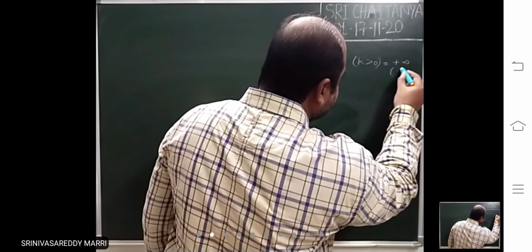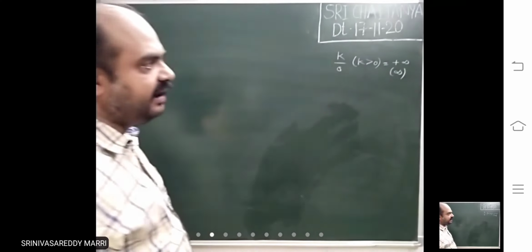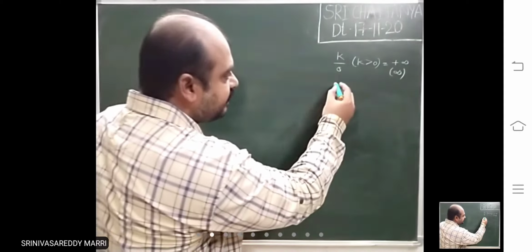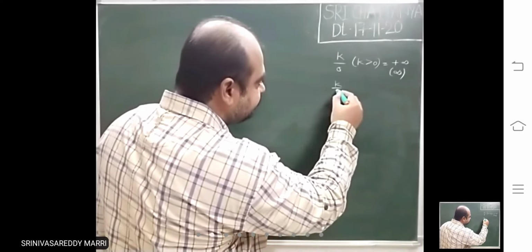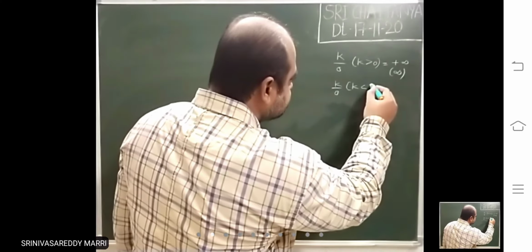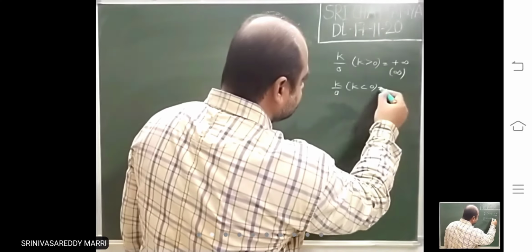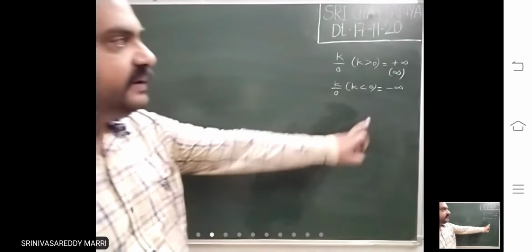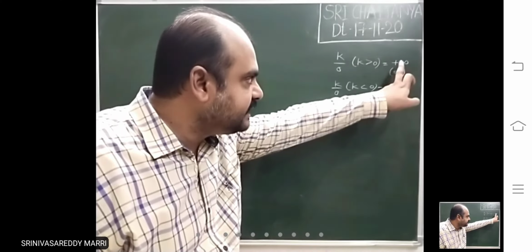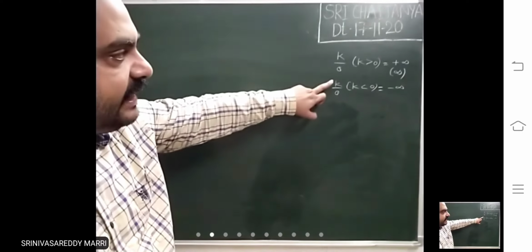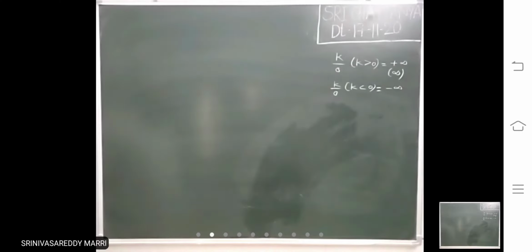Or generally he will write infinity. Infinity by default means plus infinity, that means 1 by 0, 2 by 0, 3 by 0, like that, a positive number divided by 0. Suppose k is negative, then this is minus infinity. If he gives infinity, it means plus infinity. If minus infinity, clearly he will give some negative number divided by 0.